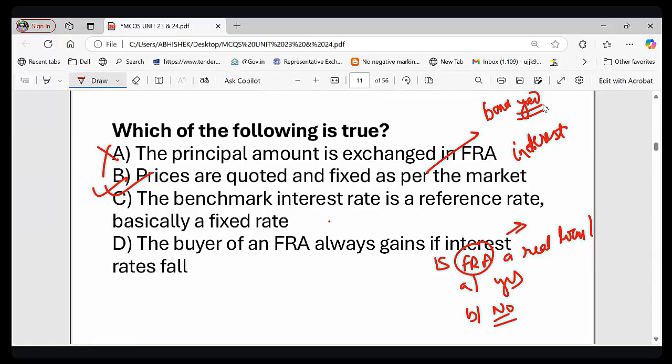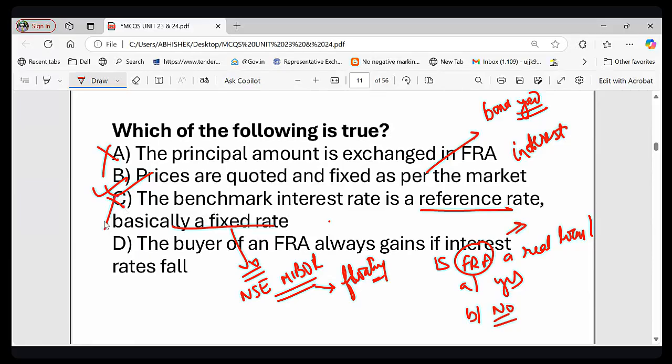Option C suggests that the benchmark rate is a reference rate, basically a fixed rate. That is wrong, because the benchmark rate in this case is NSE MIBOR. Just now I told you the benchmark rate is NSE MIBOR, and it is not a fixed rate; rather it is a floating rate. It means it keeps changing. So option C is wrong.